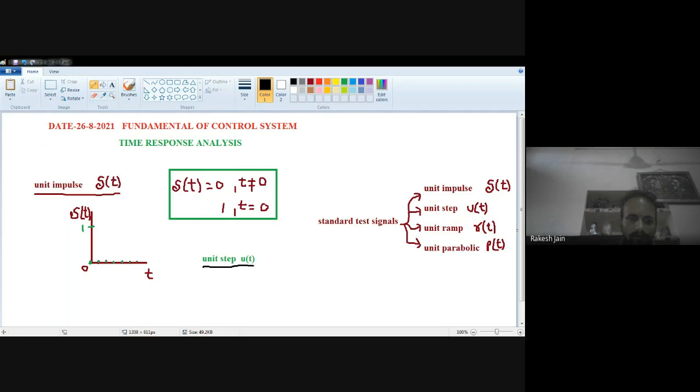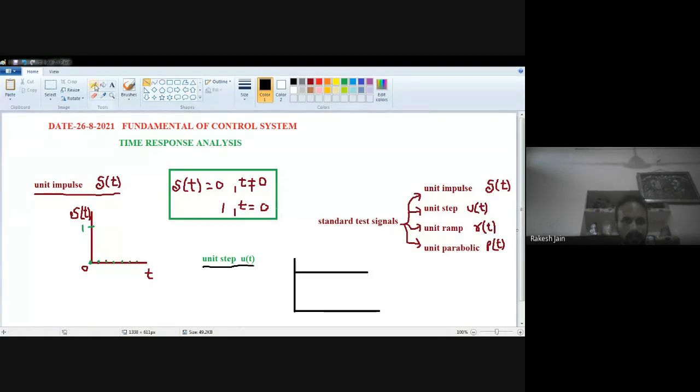Now, what is the meaning of unit step signal? Unit step signal means a unit step signal u(t). First we draw the diagram so you will be able to understand. So let's suppose this is the y-axis, and this one is the x-axis. Now, unit step signal can be denoted as this one.